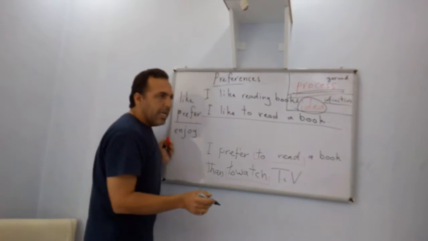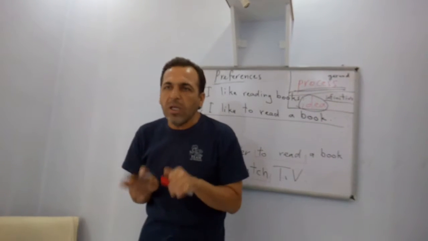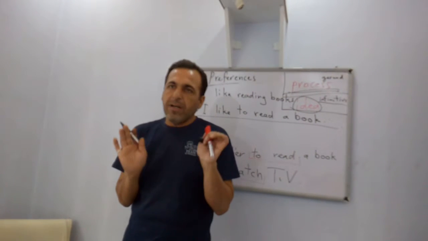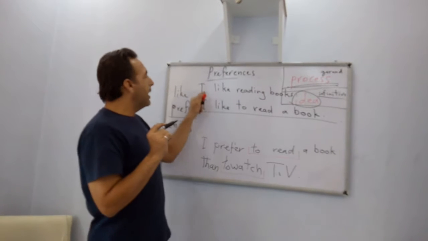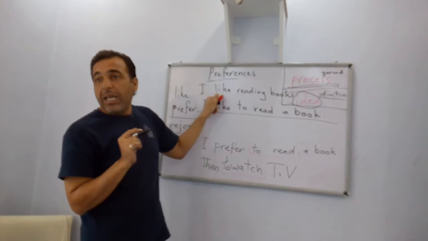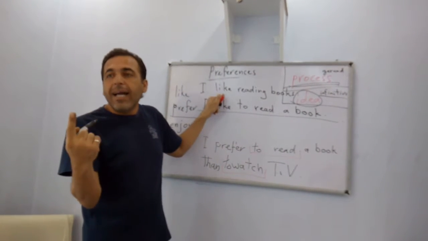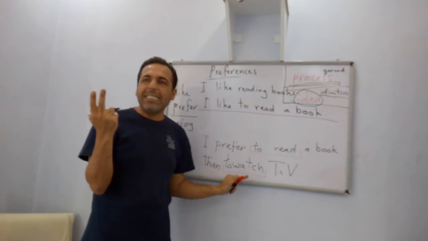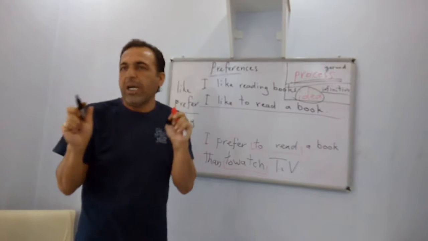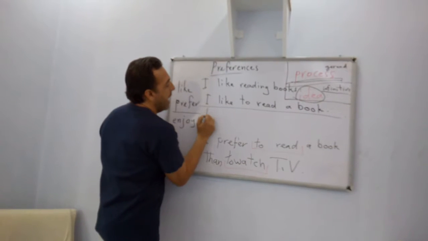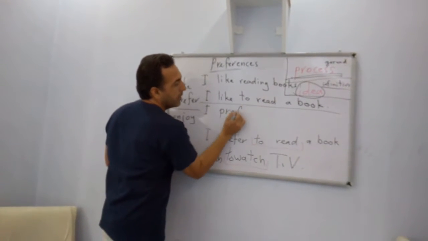That means I have equal choices. We have two sides of the sentence, not like the verb like here. We have one side, a single idea, but here we have two ideas. Prefer always involves choice.